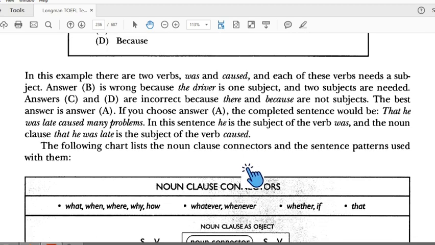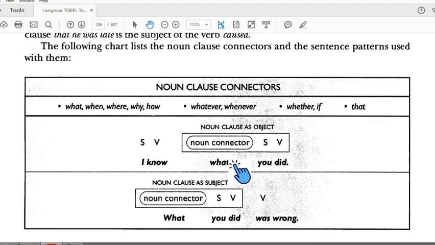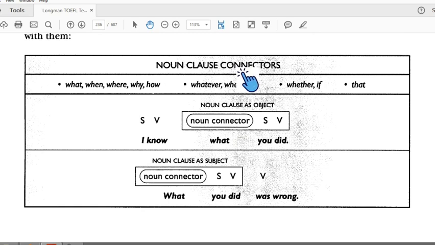Okay, look at the conclusion. Noun clause connectors: you have to remember these. What, when, where, why, how, whenever, whatever, whether, if, and that. A noun clause can be a subject.